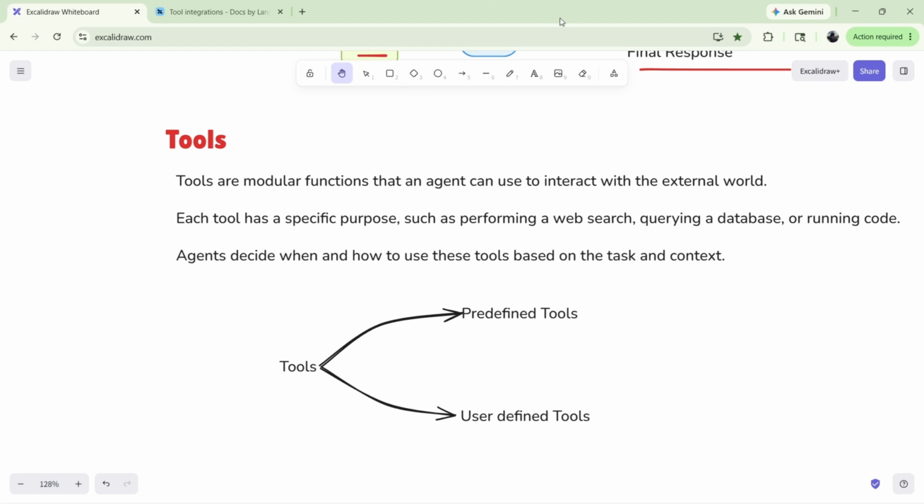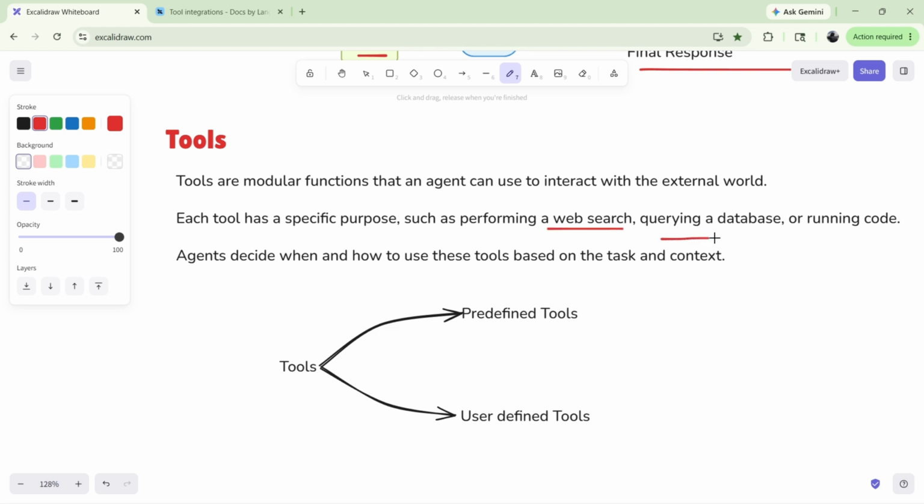Other examples are web search, querying a database, or running code. Agents decide when and how to use these tools based on the task and context. As discussed in the example, when you ask about 10 plus 20, the agent will decide which tool to use and how it is to be used.